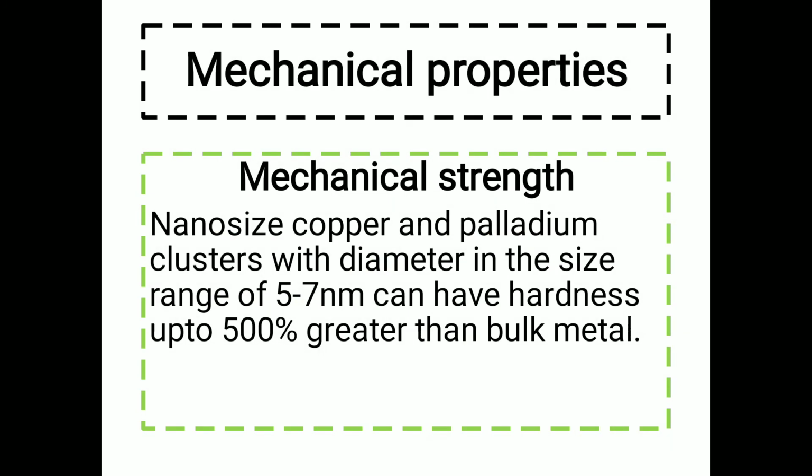Next is the mechanical property. In mechanical property, we study mechanical strength. Nano-size copper and palladium clusters with a diameter in the size range of 5 to 7 nanometers can have hardness up to 500% greater than the bulk metal. That means as bulk metal is cut into nanoparticles, its mechanical strength changes.